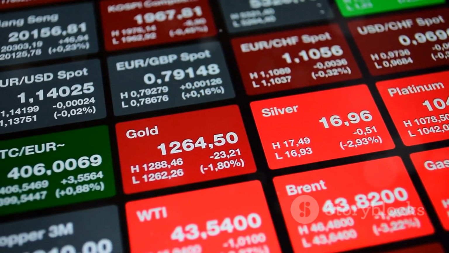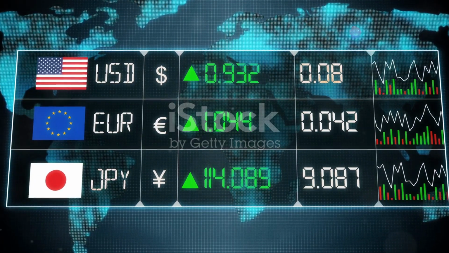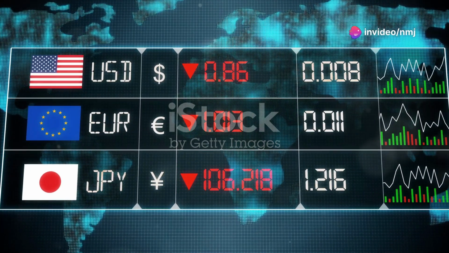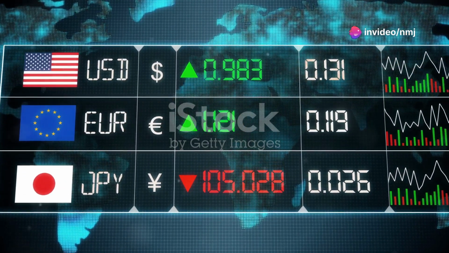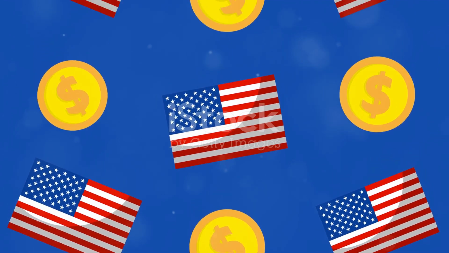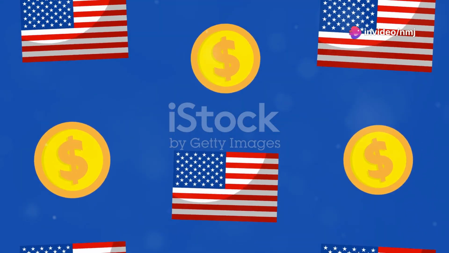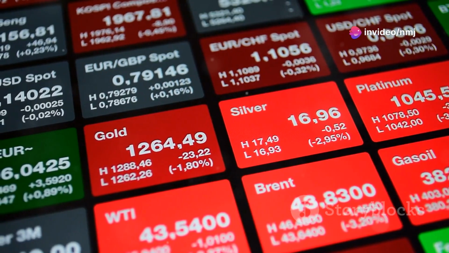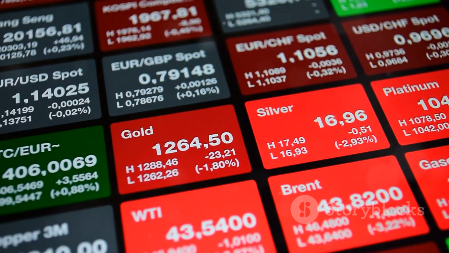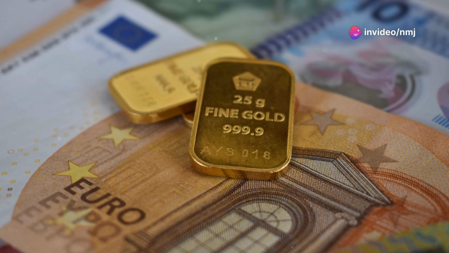Gold prices are also being influenced by recent global developments. The Bank of Japan recently kept its interest rate unchanged at 0.25%, which applied some downward pressure on the yen, benefiting the US dollar and putting additional pressure on gold prices. Meanwhile, in the US, initial jobless claims for the week ending October 25th came in better than expected, further supporting the US dollar. Additionally, Asian and European indexes have been under pressure, with sharp losses seen in Wall Street as well, adding to the overall risk-averse sentiment in the market. This environment typically benefits gold as a safe haven.